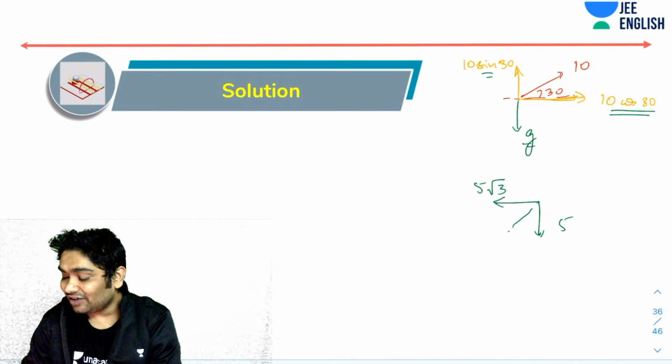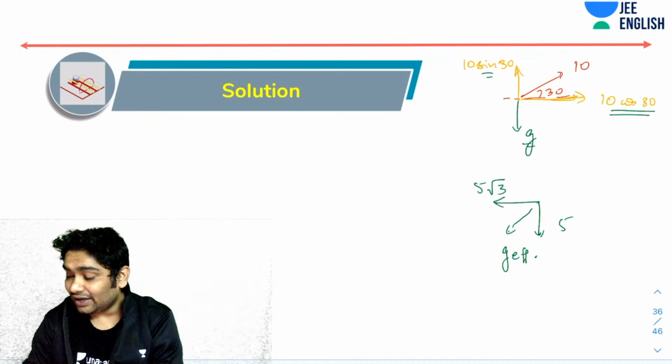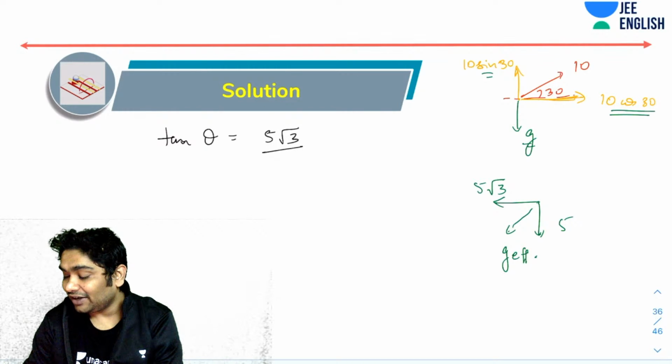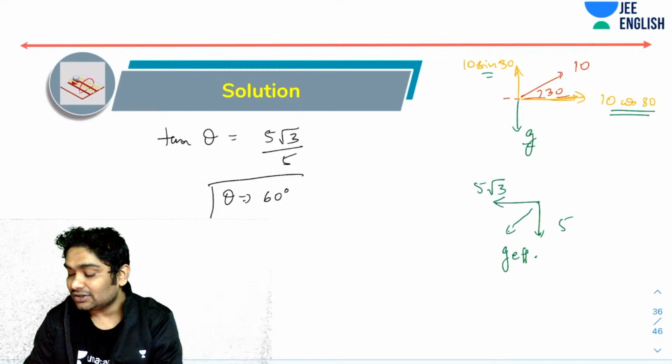So G effective would have been like this. So now you know the direction, tan theta, how to calculate that. Tan theta would have been 5 root 3 over 5. So yes, theta equals 60 degrees. That is the correct answer.